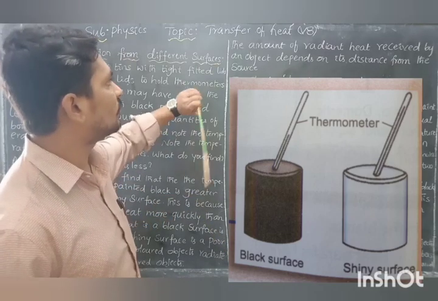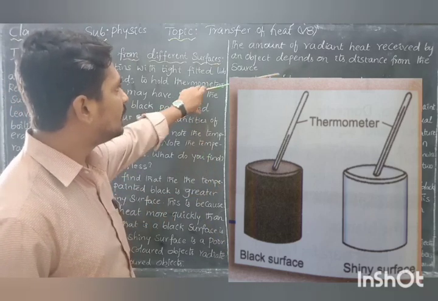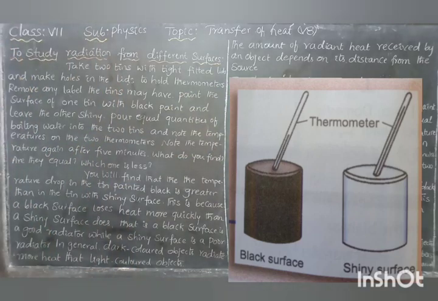Also, the amount of radiant heat received by an object depends on its distance from the source. If you stand at different distances from the source, you receive different amounts of radiant heat. It is not the same for all distances. Let us take an example. An object closer to the source receives more heat than one farther from it. If you stand close to the source, you receive a lot more radiant heat. If you stand much farther, you receive a small amount of radiant heat from the source.